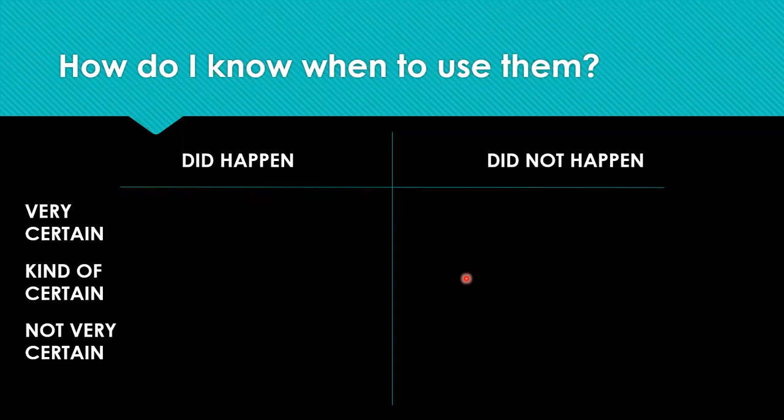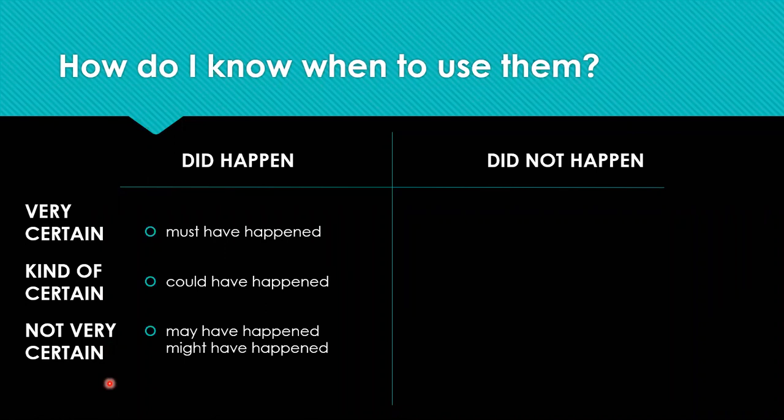So you guys might already remember the one that we used in our sentence from our previous activity. When we were very certain about something happening, we use must. So must have. Something must have happened if I'm very certain about it. If I'm kind of certain, I'm going to use could have. And then for not very certain, we have two options. We have may have and might have. You can use either one in this stage. It doesn't really matter. It doesn't give you a significant difference.